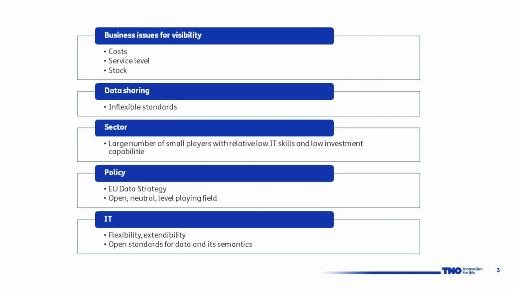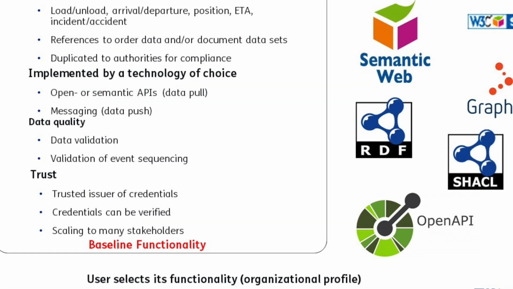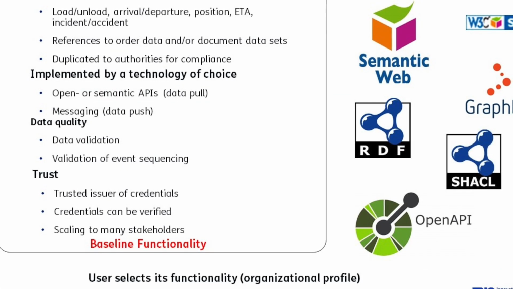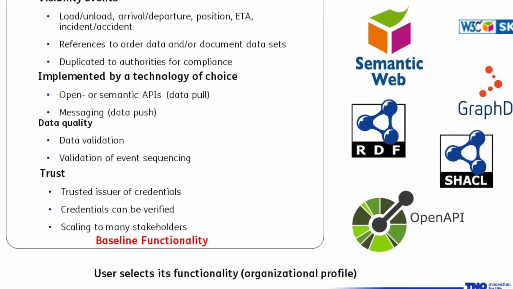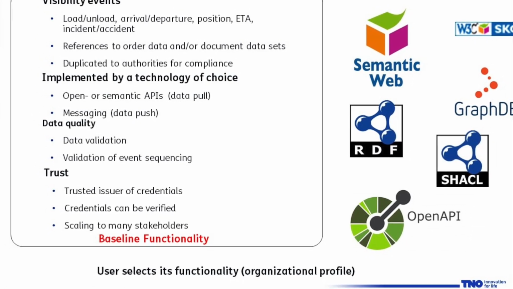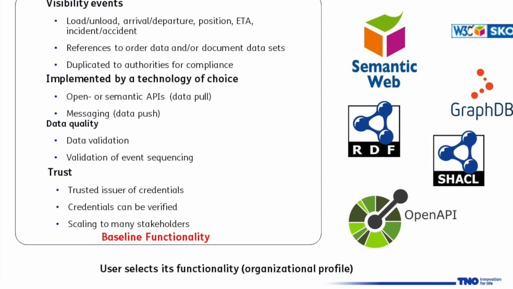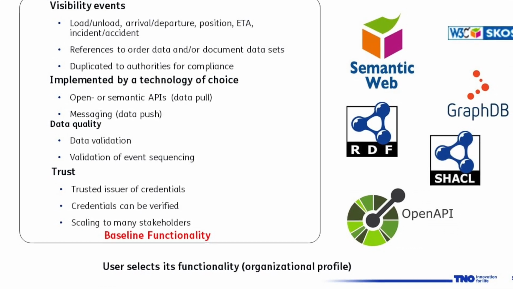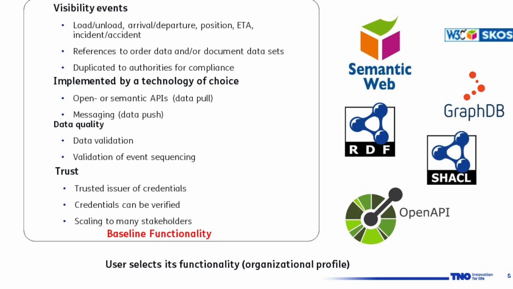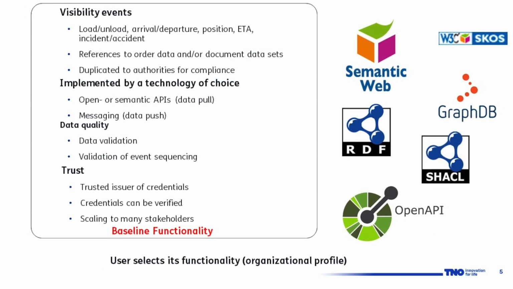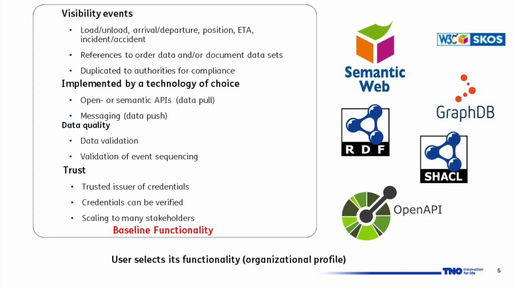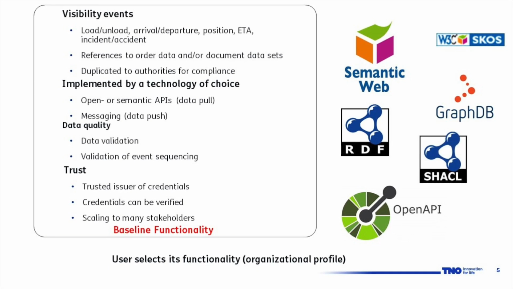this open infrastructure. We have created baseline functionality supporting events with references to data implemented as open APIs or semantic data. We have implemented data quality validation and trust based on verifiable credentials. Everything is based on semantic web technology where a user selects its own profile of how to implement this technology.